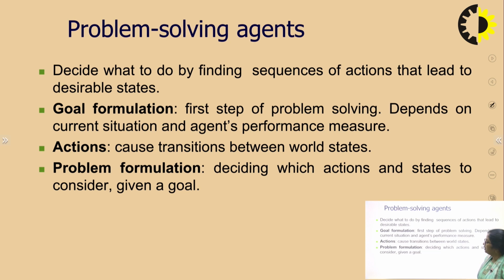So, here we have a most important point, that is problem formulation. We have to decide which actions and states to consider given a goal. The goal has been defined. We are aware of some actions. Now, which actions to take? There are states in the environment and we are given a goal. So, that is our first step: having the goal as well as actions for doing in states. That is problem formulation.